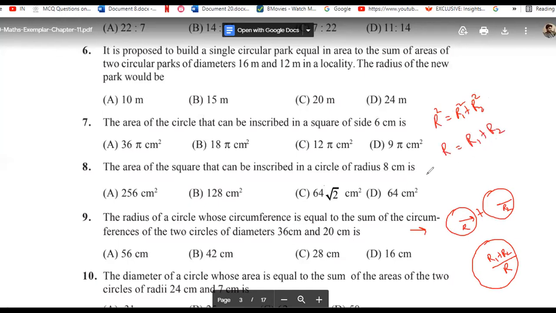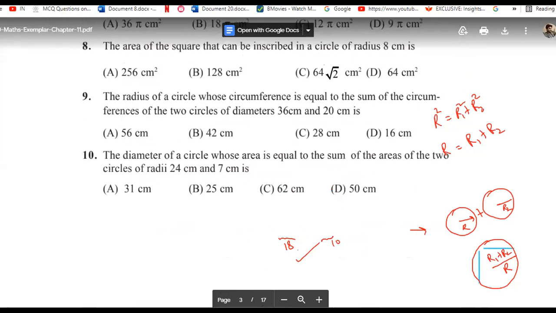You know that the diameter of this one is 36, so its radius will be 18. Here the diameter is 20, so the radius will be 10. When you add these two, you will get 28. So C is the correct option. Got it? Yes, sir. Okay.